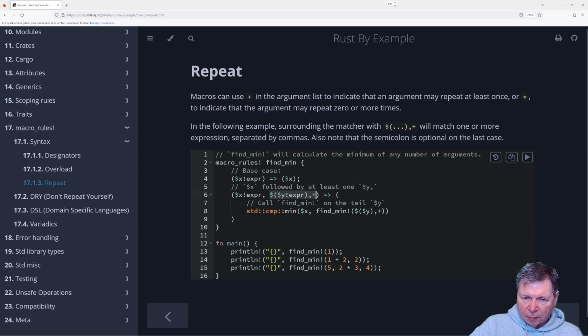Here $bracket $y bracket comma plus is two parameters. Because otherwise this recursion won't work, right? Because find min will call itself, but it needs to be calling itself with an x and at least one y.